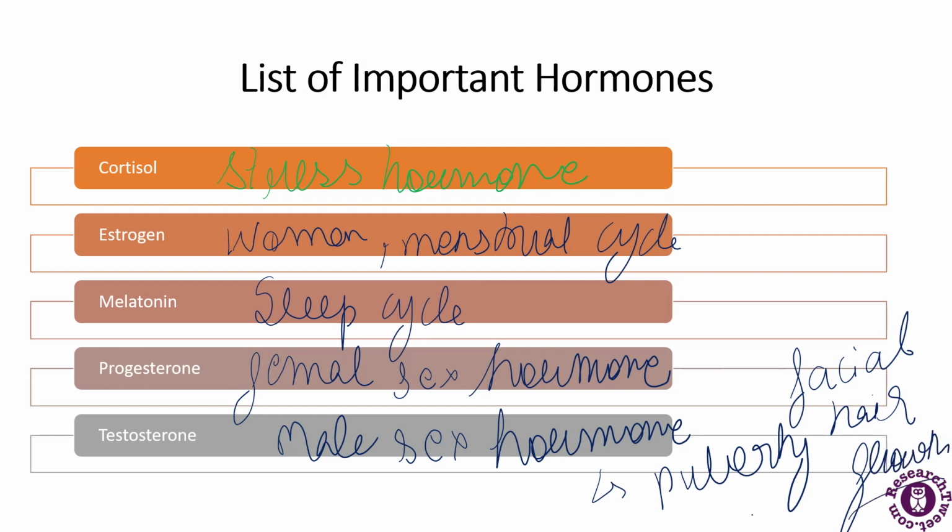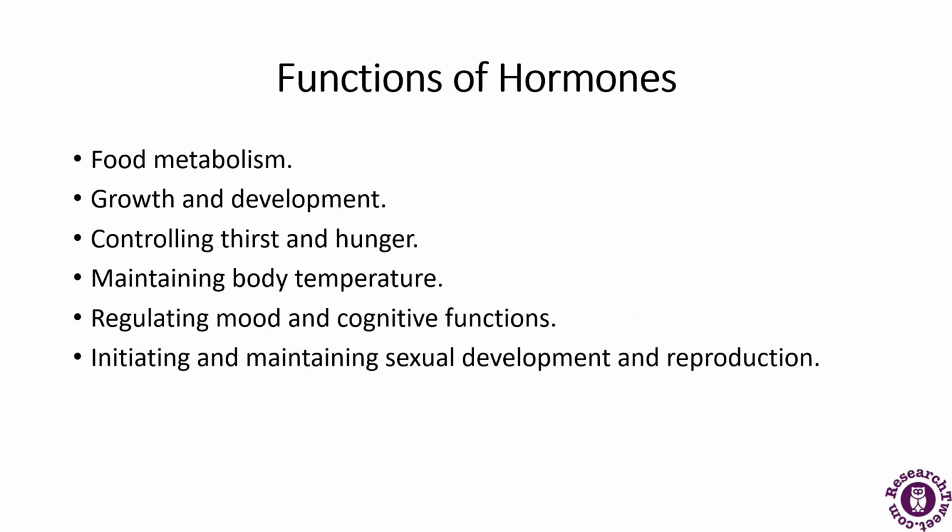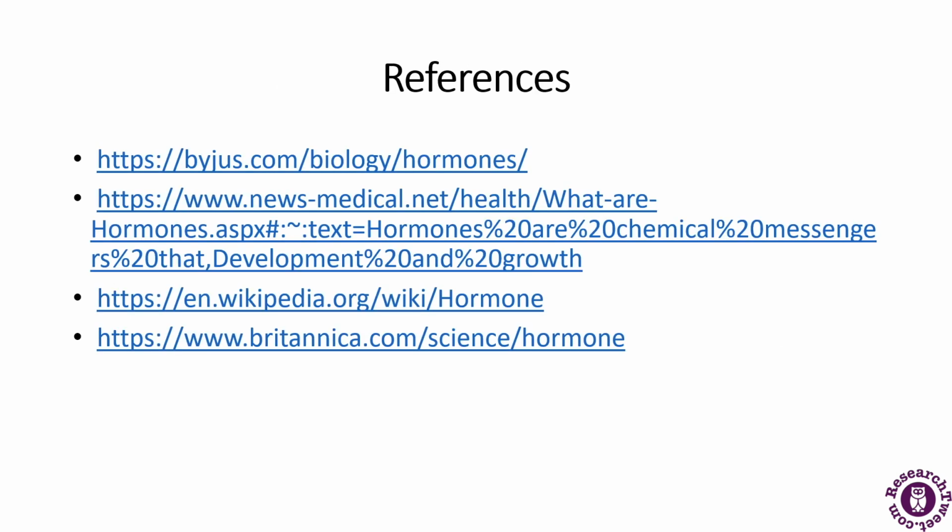So these were some of the important hormones. Now, what are the important functions of hormones? The important functions include food metabolism, growth and development, controlling thirst and hunger, maintaining body temperature, regulating mood and cognitive functions, and initiating and maintaining sexual development and reproduction. So these are some of the functions of hormones. So this was all about hormones.